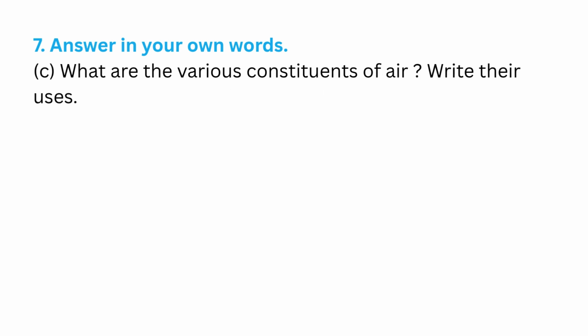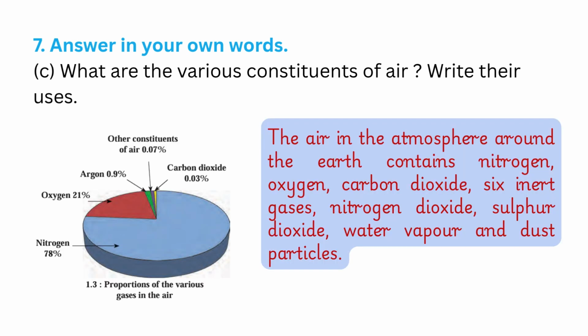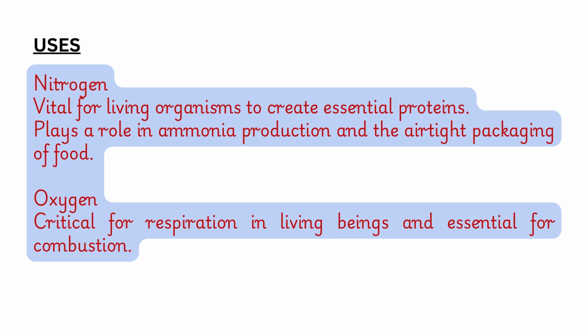What are the various constituents of air? Write their uses. The air in the atmosphere around the Earth contains nitrogen, oxygen, carbon dioxide, inert gases, nitrogen dioxide, sulfur dioxide, water vapor, and dust particles. Uses. Nitrogen. Vital for living organisms to create essential proteins. Plays a role in ammonia production and the airtight packaging of food.